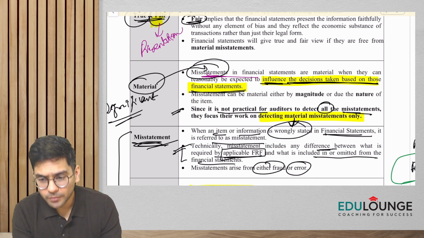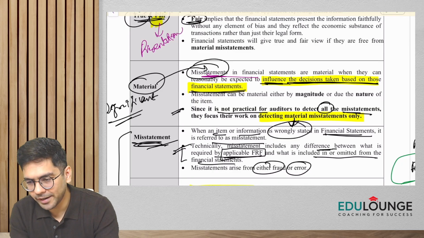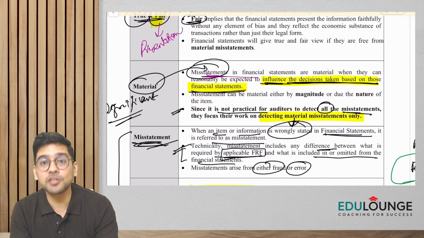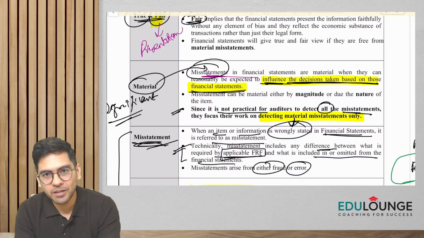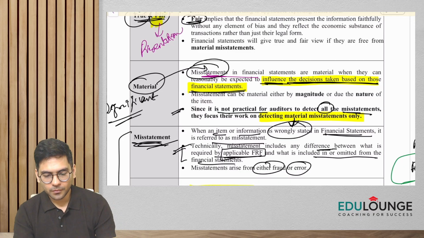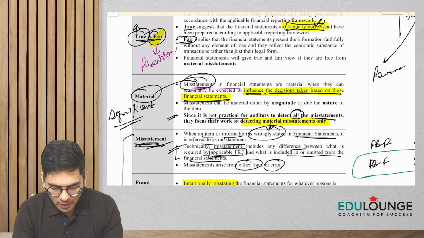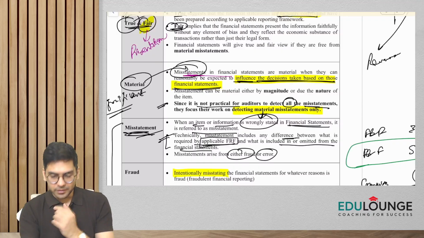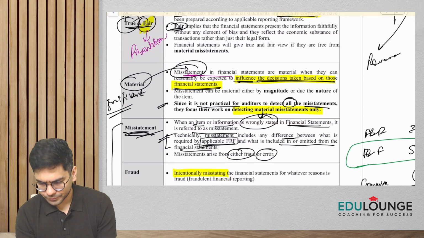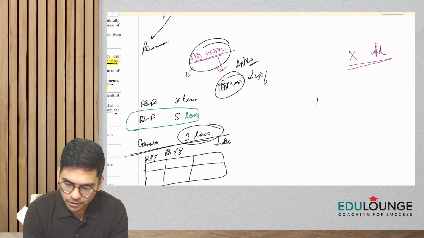Okay. So in CA Final, in later upcoming chapters, I'll teach you the concept of risk-based audit also, right? So we'll see how much risk is there, and accordingly we do the audit. Okay, so this is basically material. Now, guys, one very important thing is that you need to understand this. When I talk about material,